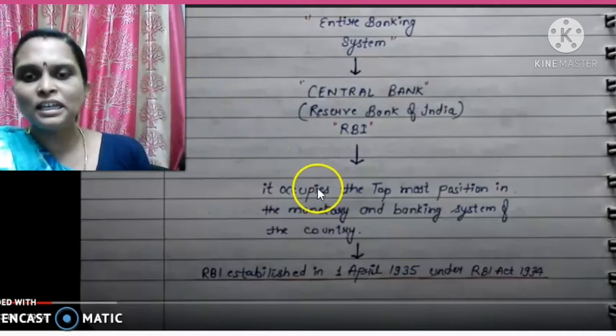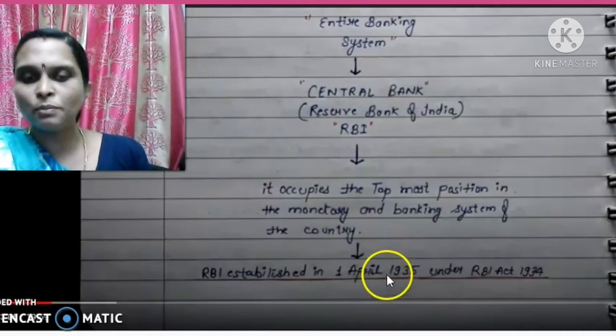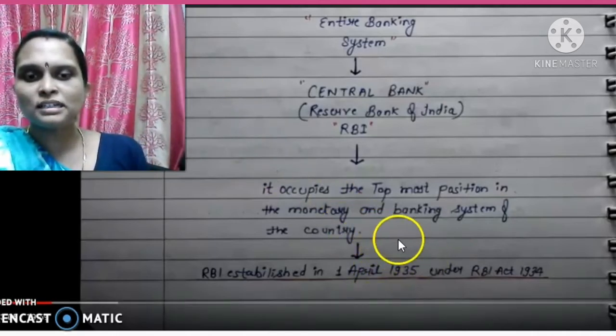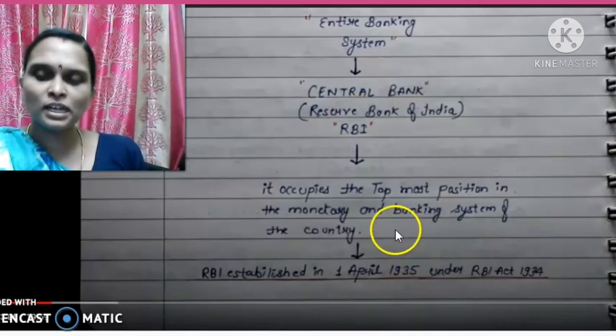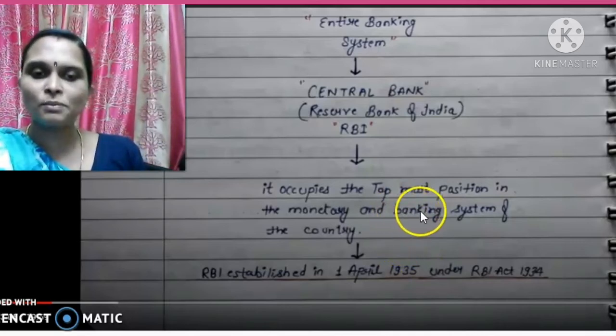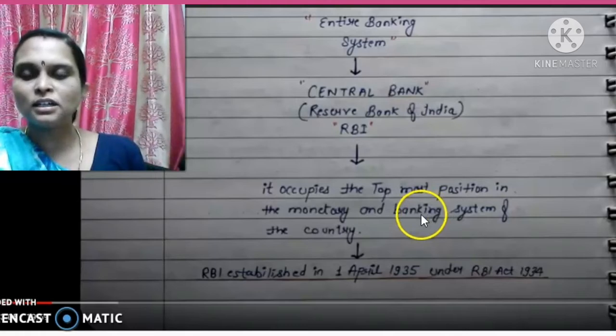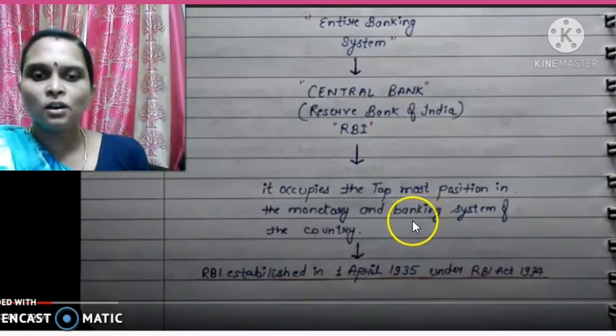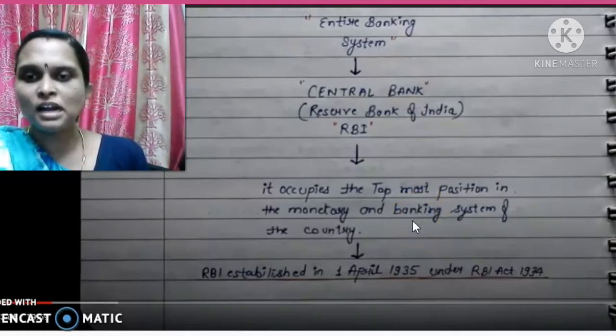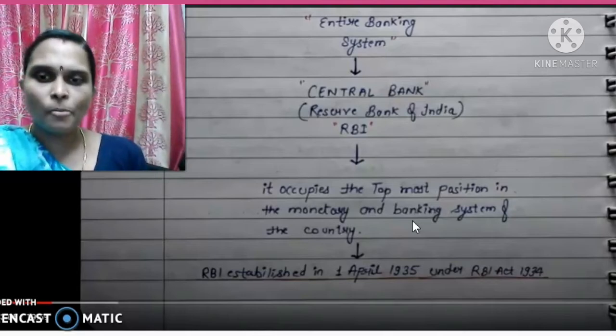So only this year and date are important. If anyone asks you, you can just mention that the RBI Act 1934 was initiated for the starting of the RBI.